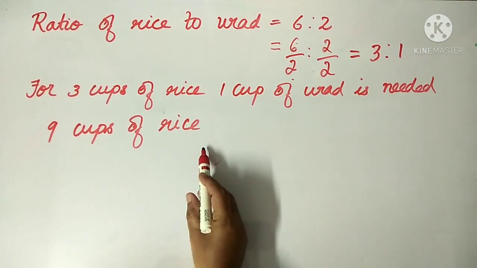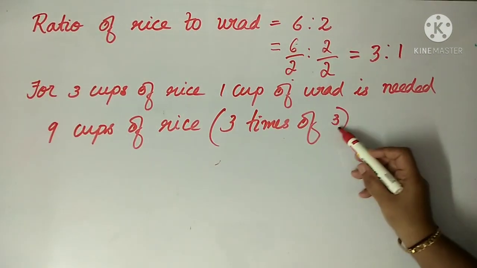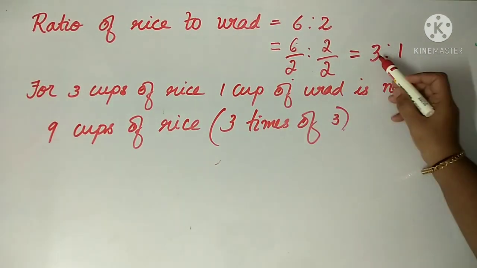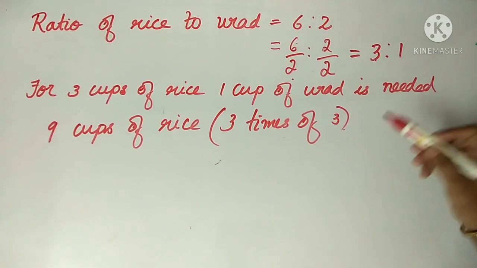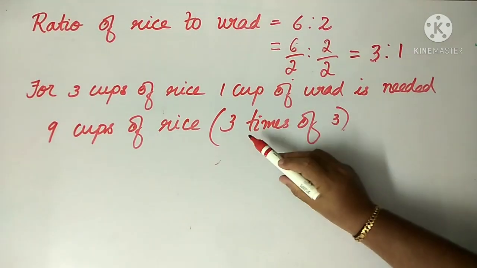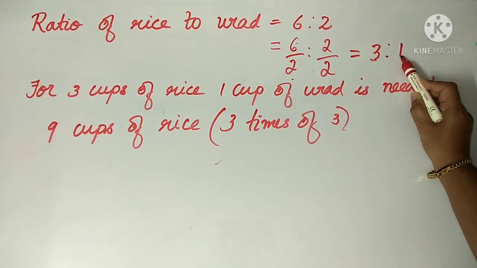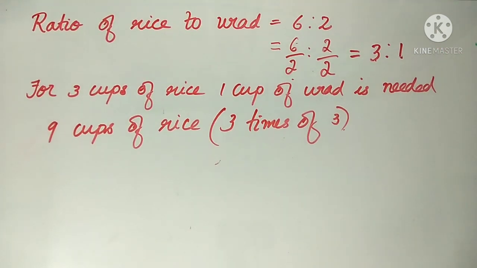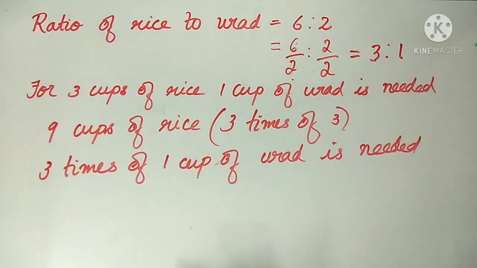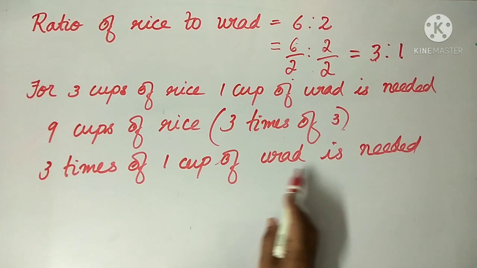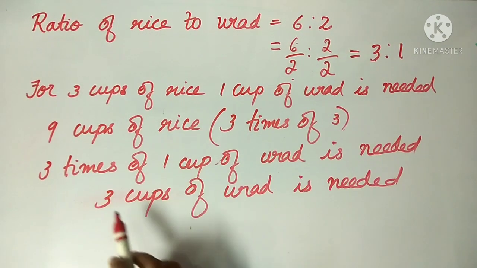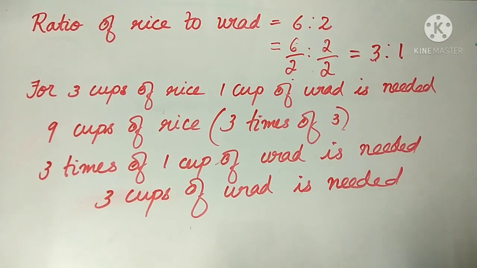9 cups of rice means 3 times of 3. Okay. So, we have to take 3 times of 1 cup of urad. 3 times of 1 cup means what? 3 into 1. That is 3 cups of urad. So, we can write 3 times of 1 cup of urad is needed. That is 3 cups of urad is needed for 9 cups of rice.